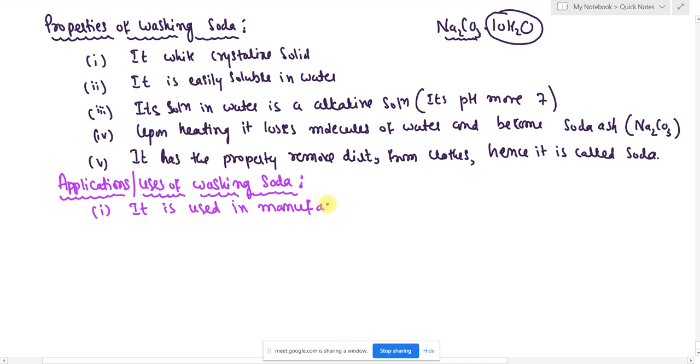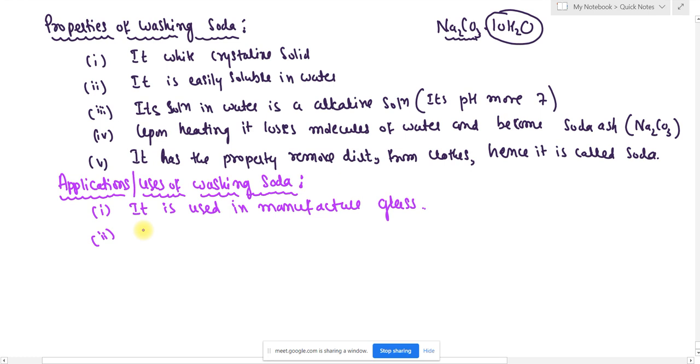Glass is one of the important daily materials used in our daily life. Next, second one: it is used in the preparation of soap, paper industry.